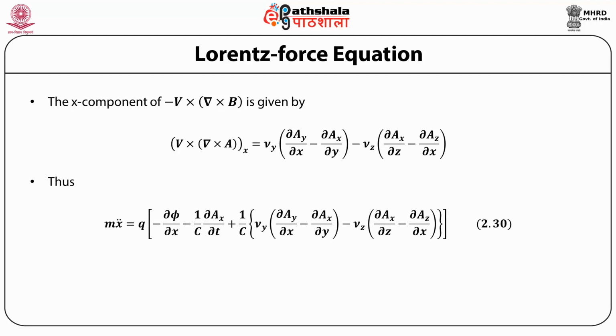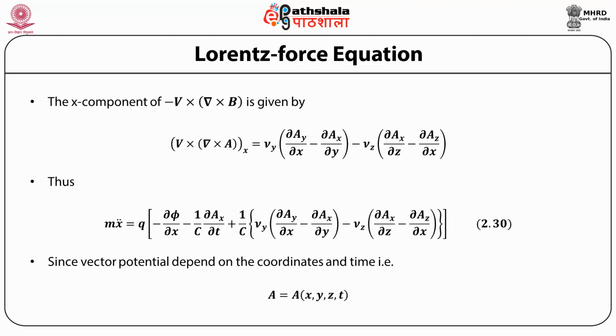Then substituting in the equation of motion for the x component, m x double dot becomes equal to q times minus d phi by dx minus 1 upon c dAx by dt plus 1 upon c times vy (dAy by dx minus dAx by dy), and similarly for the z component.